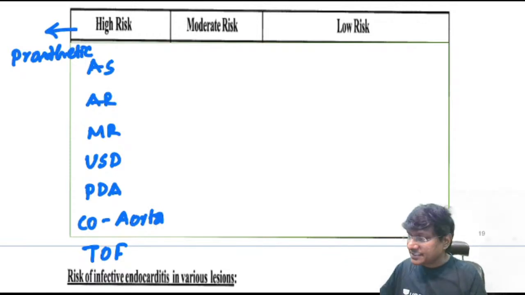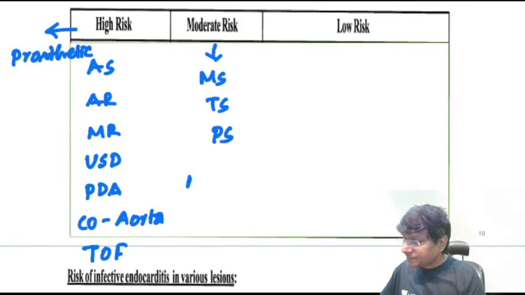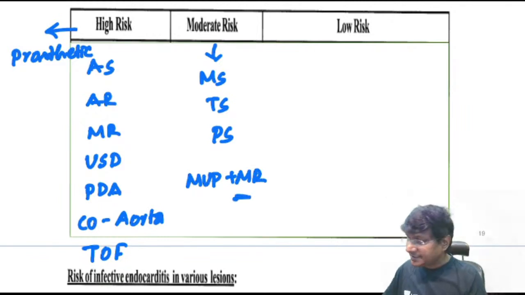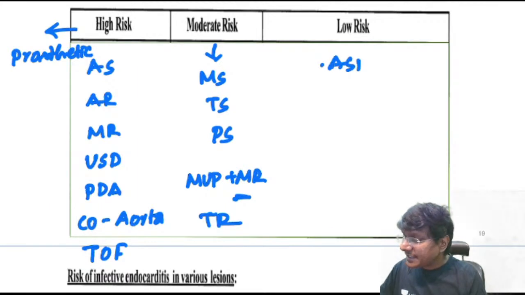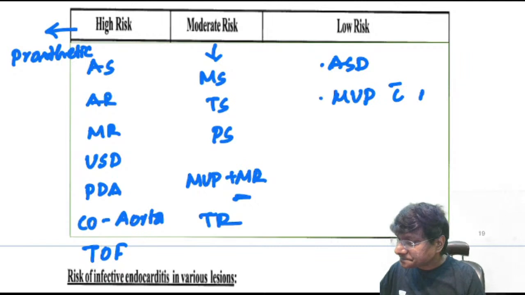What are the moderate risk lesions? Mainly they are stenotic lesions: MS, TS and PS. Followed by that we have MVP with MR, then TR. These are the moderate risk lesions. Low risk lesions are ASD and MVP without MR.